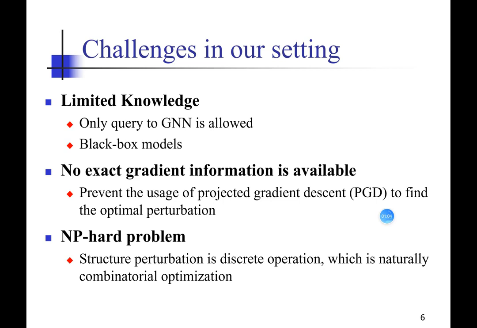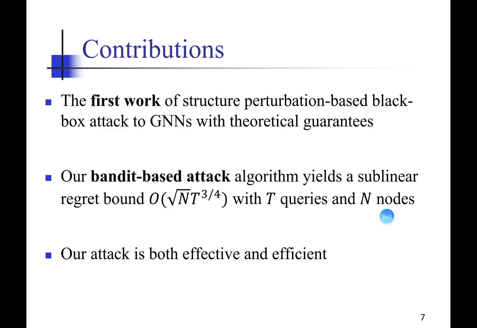The first one is that we have very limited logits, and we can only launch queries to the GNN. We have no exact gradient information because it is a black box model. And structural perturbation is an NP-hard problem, which is quite hard to solve.